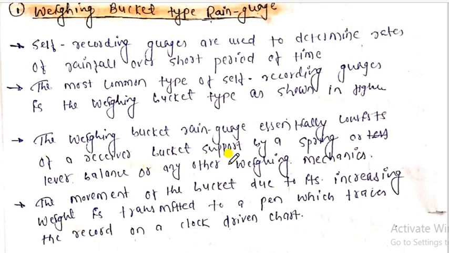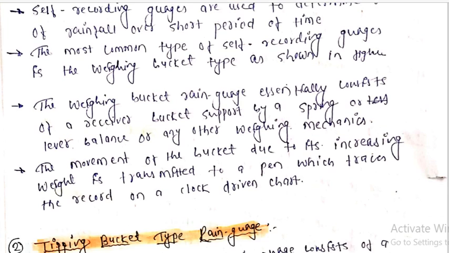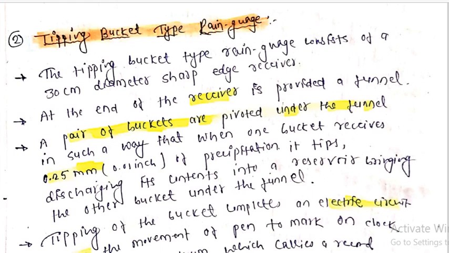So all these I have already explained. You can write it in your notes so that it is very easy for you to understand the concept. So let us now understand the concept of the tipping bucket type of rain gauge.